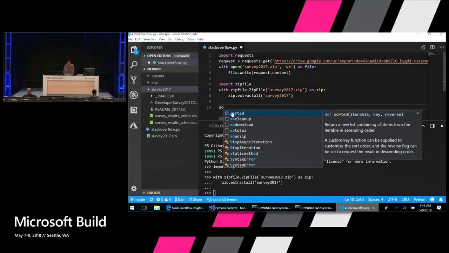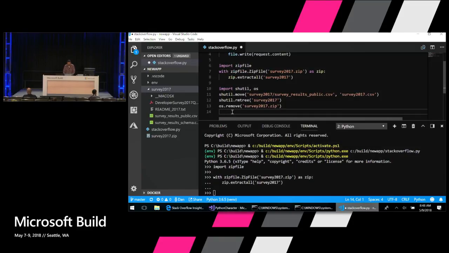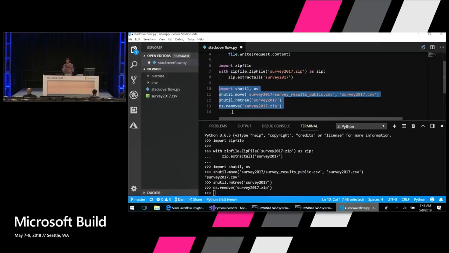I'm going to use another snippet, so cleanup, that I have here. Press Tab. And again, this time I'm going to press Control-Enter. There's a keyboard shortcut to run this in the terminal. Control-Enter, and that pushes it into the terminal. And there I'm left with a nice clean survey2017.csv file. So that was just lightly scripting stuff in a Python file. You can create a Python file, put some stuff in it, and run it, very ad hoc. That's something you can do.